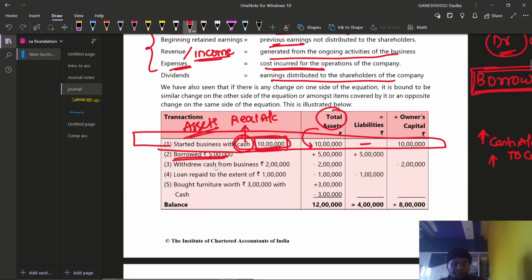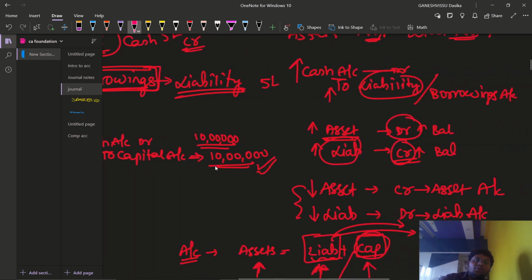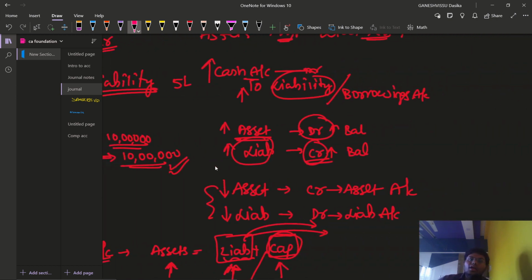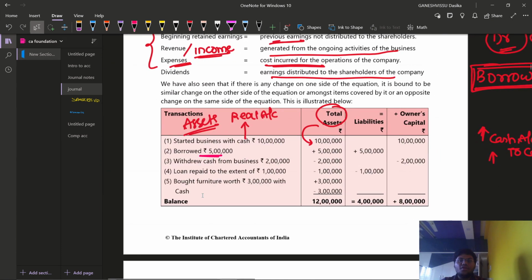Then from the second transaction, borrowings are made, borrowing rupees 5 lakhs. I'll erase this one. Borrowings are made rupees 5 lakhs. Borrowings in the sense, what is the entry we have written now? Cash account debtor to liability account, right? Or to the borrowings account. That means we are increasing the assets and we are also increasing the liabilities. So I have increased the liabilities and I have also increased the assets.